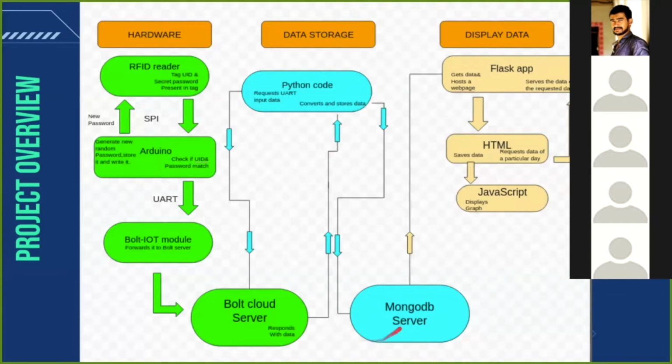server, a MongoDB database. So when the data is requested to be displayed, a Flask app will get the data from the MongoDB server and it will host a web page. Then in the web page, using JavaScript, I have an app that will graphically show it in a timeline